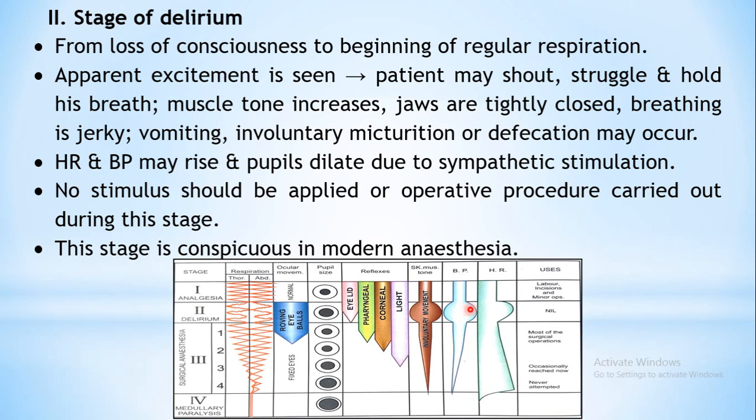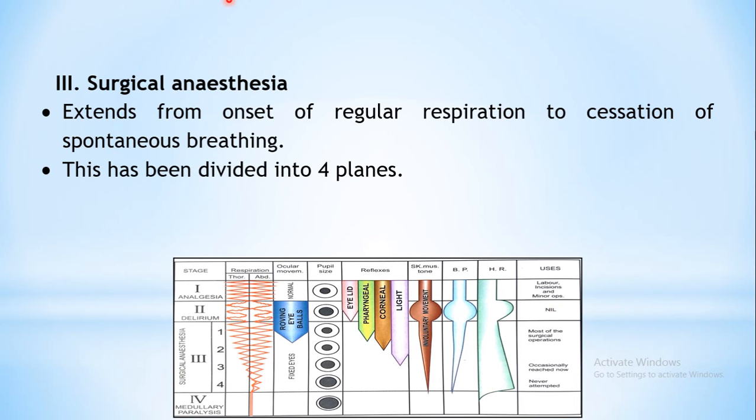You can see over here the BP and the heart rate, there is a bulge, that means heart rate and BP is increasing. Pupils are dilated over here because of the sympathetic stimulation. Okay, so if you can see all the deleterious effects over here, eyes are showing some roving movements. Okay, so this stage is not an ideal one to carry out any surgeries, so nil is written over here, that means it is not used for any kind of operative procedures. Okay, then comes the third stage, that is surgical anesthesia.